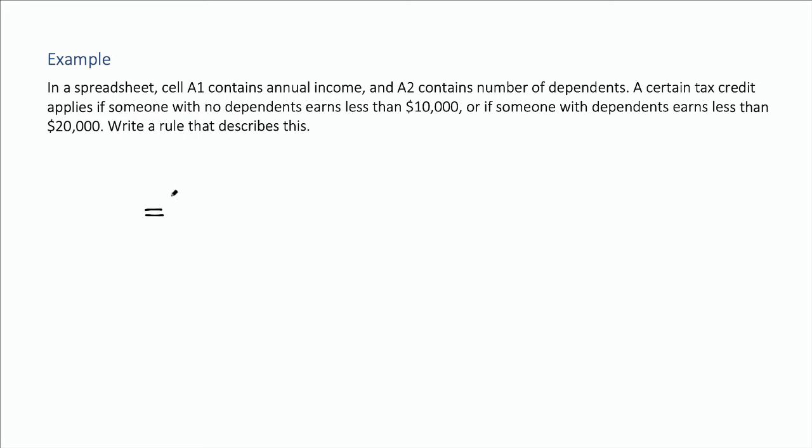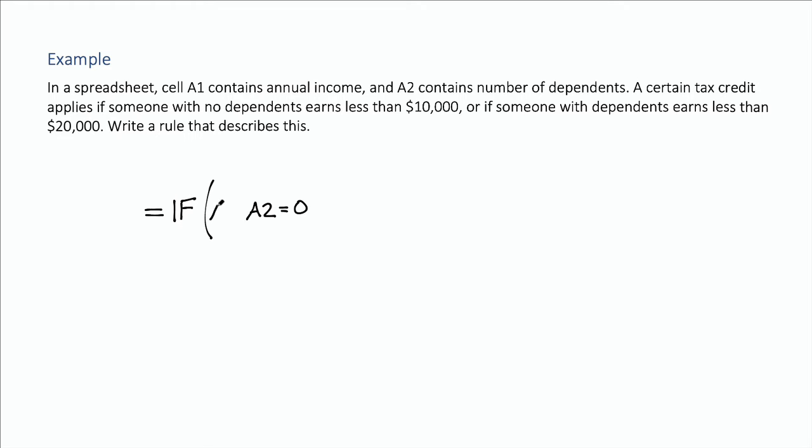So we have an if. Okay, so equals if. And here we're going to say the if, right? So if, well, the certain tax credit applies if someone with no dependents earns less than 10,000. So that's two things that have to be true. So there would have to be no dependents. So A2, so if A2 is equal to 0, but that has to be true, and the annual income has to be less than 10,000.